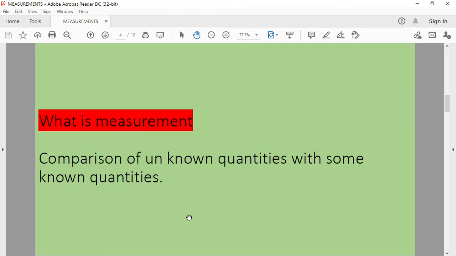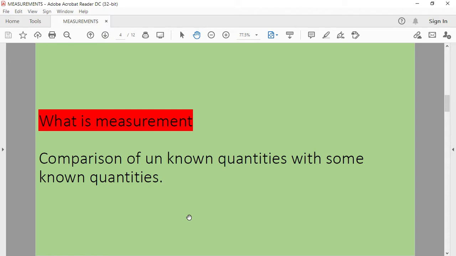What is measurement? Comparison of unknown quantities with some known quantities is termed as measurement.